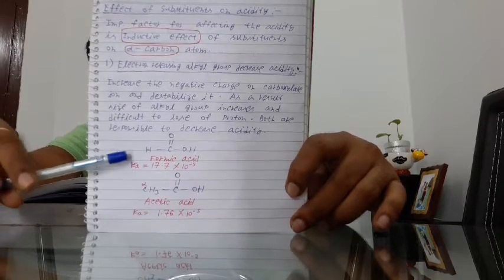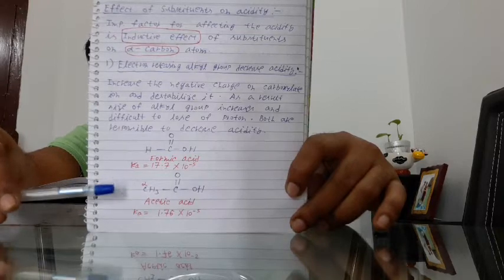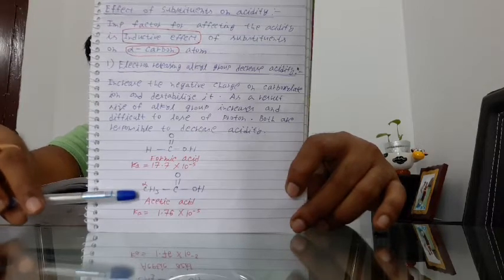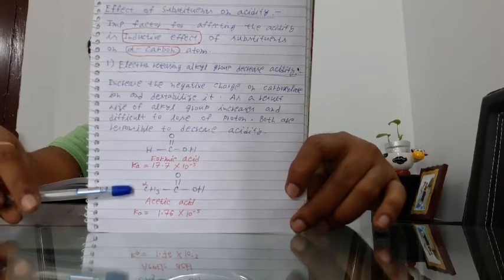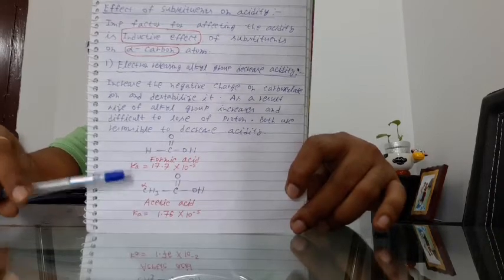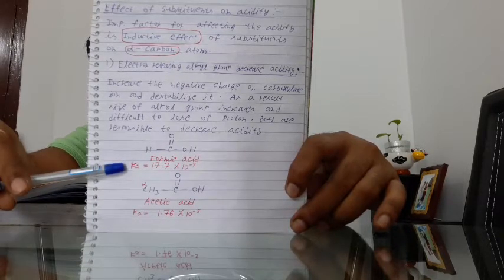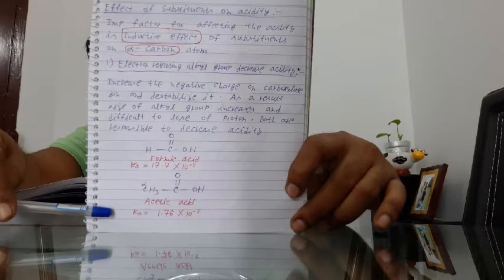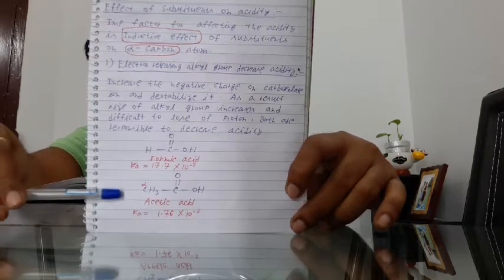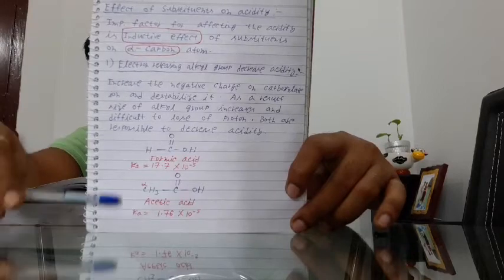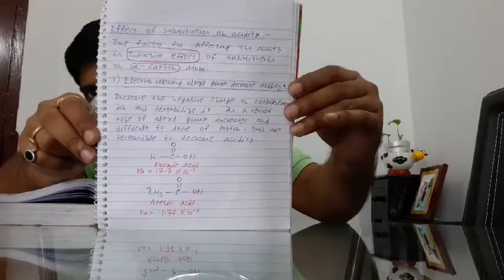And if in the alpha position of the carbon atom an alkyl group, that is the CH3 group, is attached, it produces acetic acid, and the acidity decreases from 17.7 into 10 to the power minus 5 to 1.76 into 10 to the power minus 5. So on attaching an alkyl group, the acidity falls. You can take a screenshot of this page.